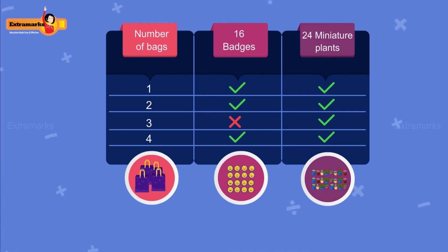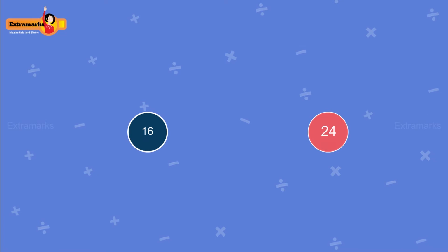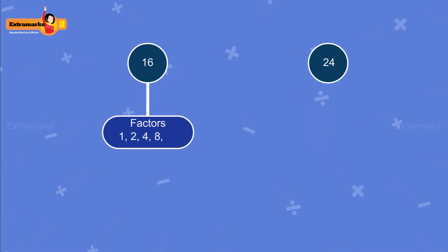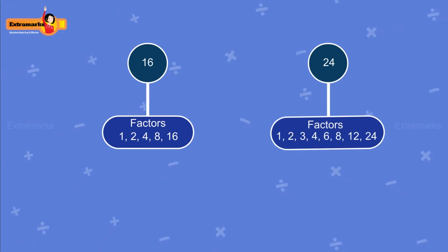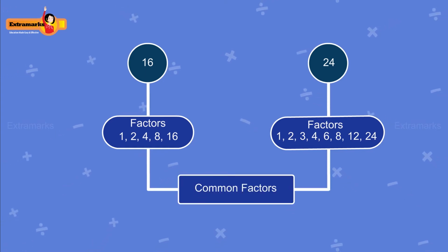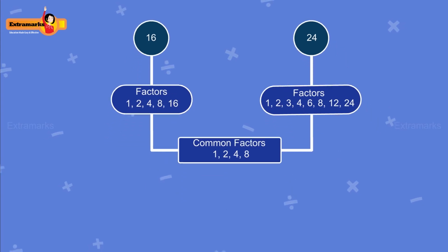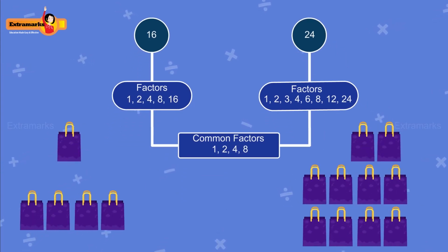Instead of taking the number of bags one by one, let us list out the factors of 16 and 24. Factors of 16 are 1, 2, 4, 8 and 16. And factors of 24 are also listed here. But we need the number that divides both 16 and 24, that is, we need their common factors. The common factors are 1, 2, 4 and 8. So, Amira can create 1, 2, 4 or 8 identical bags.